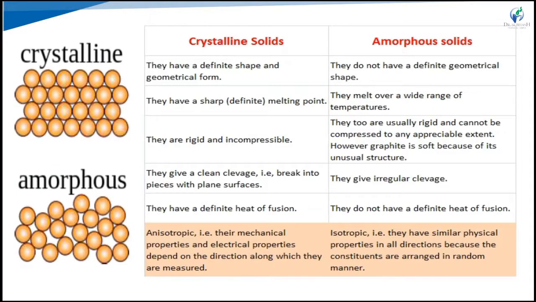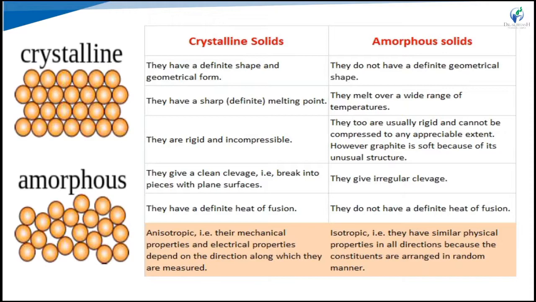Here is the comparison between crystalline and amorphous solids. Crystalline solids have a definite geometrical shape; amorphous solids have no definite geometrical shape. Crystalline solids have a sharp melting point, while amorphous solids melt over a wide range of temperatures. Both are rigid and incompressible, usually cannot be compressed, but graphite is soft because of its unusual structure compared to other crystalline forms. Crystalline solids have clean cleavage, breaking into pieces with plane surfaces, while amorphous solids have irregular cleavage. Crystalline solids have a definite heat of fusion; amorphous solids do not.